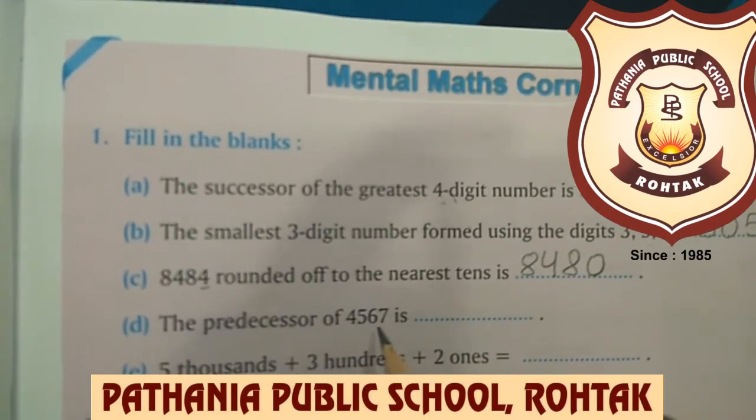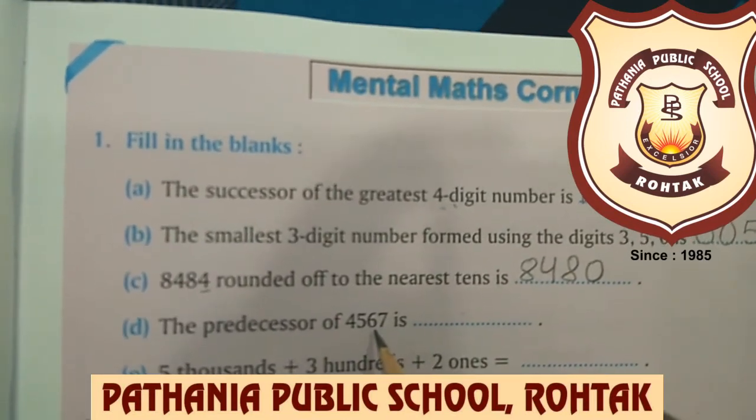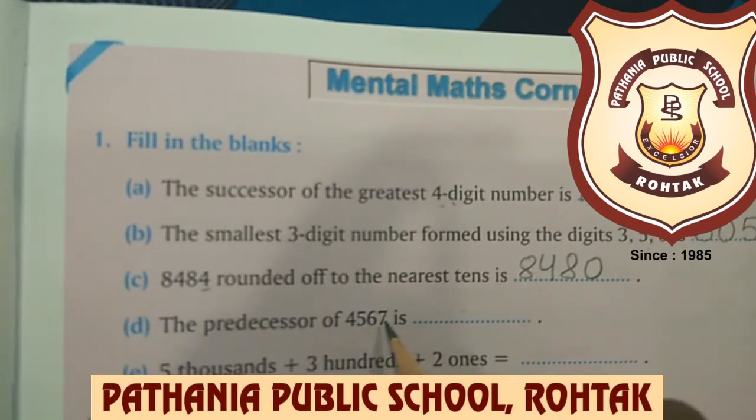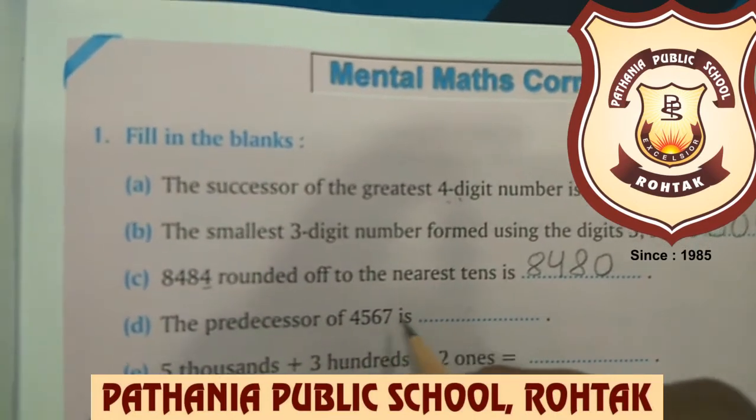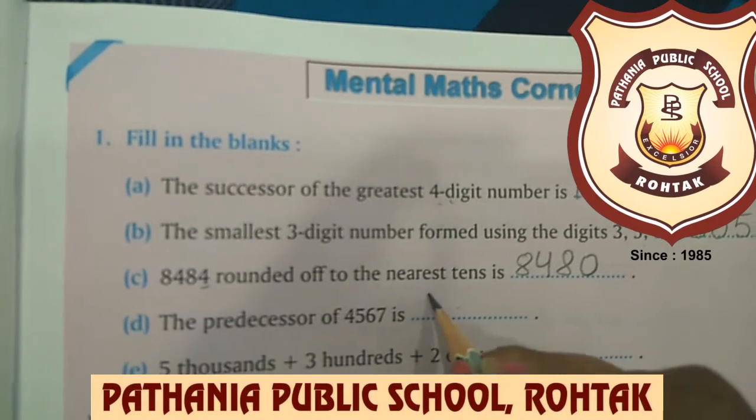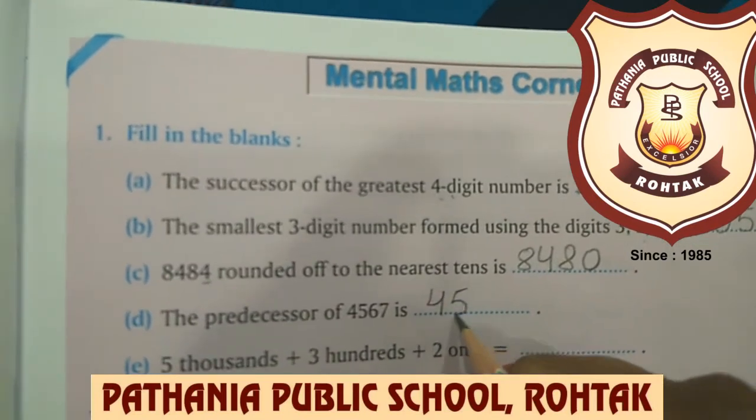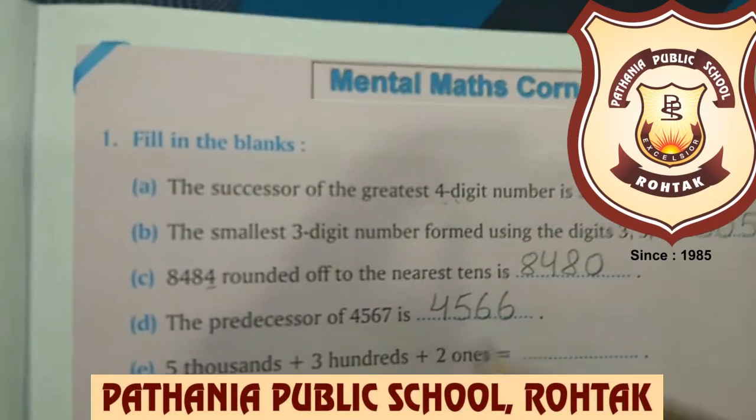Now the predecessor of 4,567 is. For finding the predecessor we need to subtract 1, or we can go in counting 1 before. So the predecessor of 4,567 is 4,566.